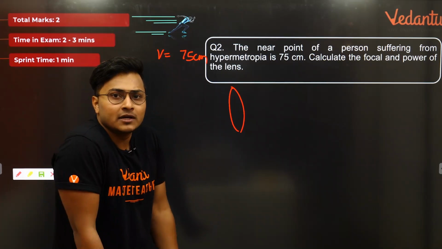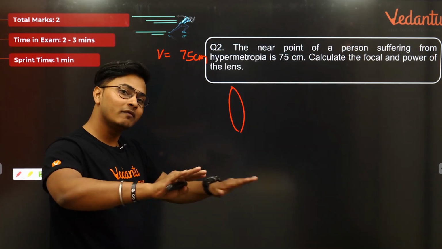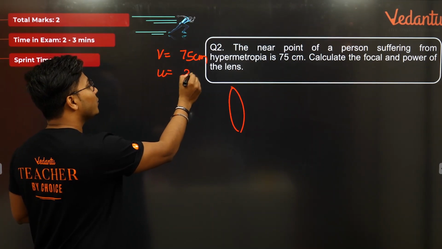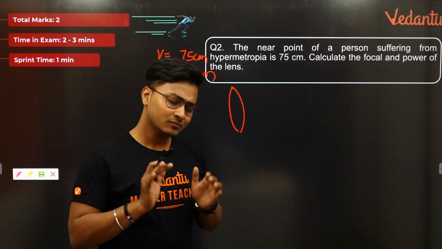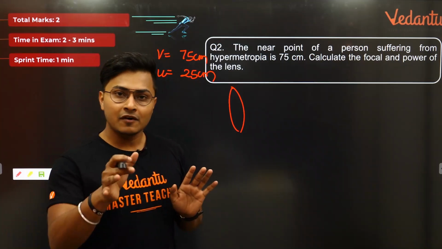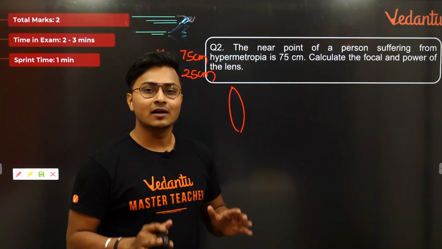So what will be the object distance? It is now also predefined. In the case of myopia, object distance is always infinity. Here the object distance, it's always assumed to be equal to 25 centimeter. Chill, simple scenario. Now one very interesting thing to understand: sign convention. If you are okay with sign convention, then you are good to go for any kind of question, for any kind of numerical coming for human eye.